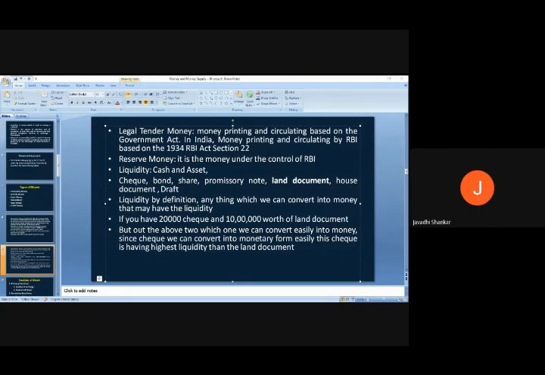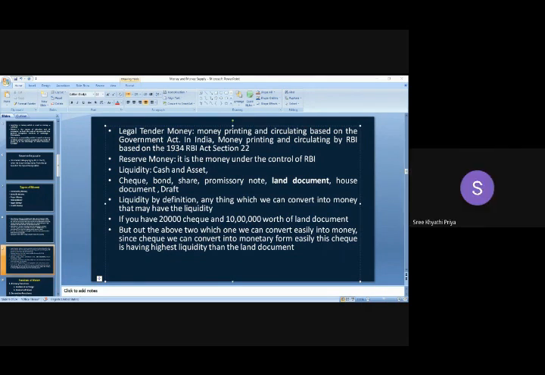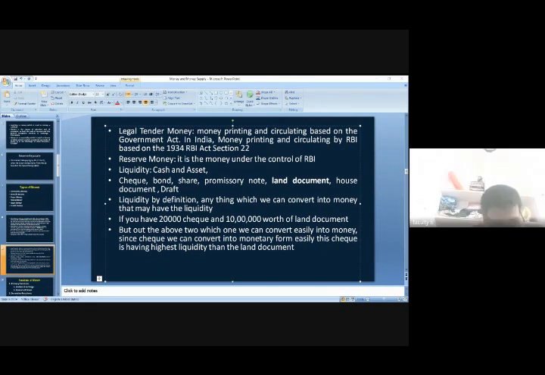It can be converted into money within a short time, or easily. Yes, exactly. That is the meaning of the highest liquidity. It is not a higher quantity of money. It is easy conversion, whether we can convert easily or not.